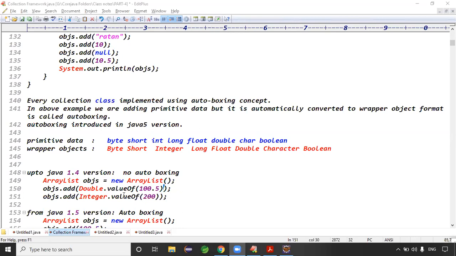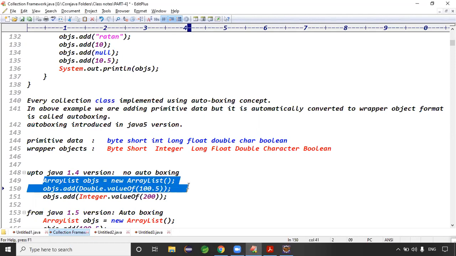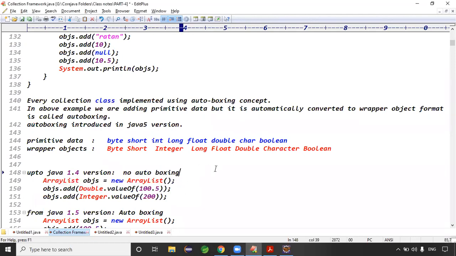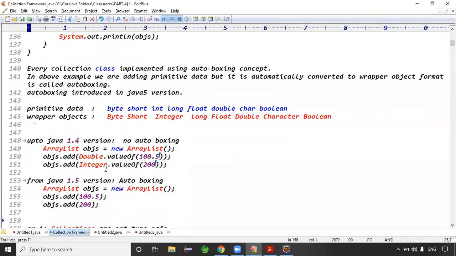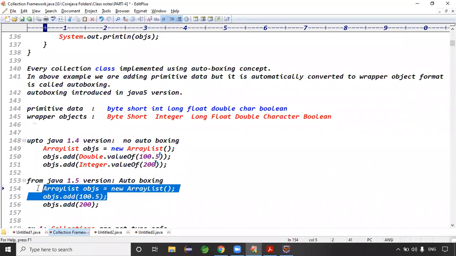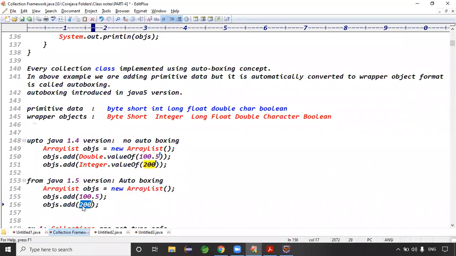Okay, see, up to version 1.4 there is no auto boxing, right? There is no auto boxing means what, guys? In an ArrayList, if you want to add 100.5, we need to create the object like this: the Double.valueOf method we need to use, right? The Integer.valueOf method we need to use. From version 1.5, the auto boxing concept is there. Simply we can add 100.5, and that is automatically added into the ArrayList object, right? 200 we can add directly.